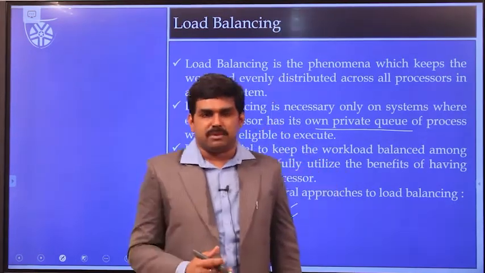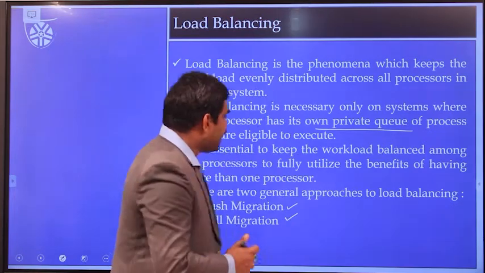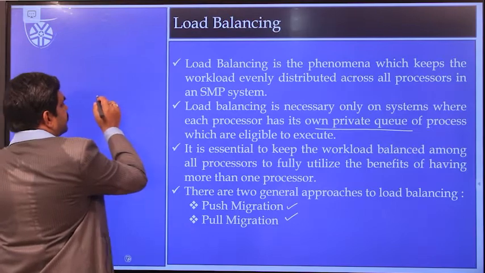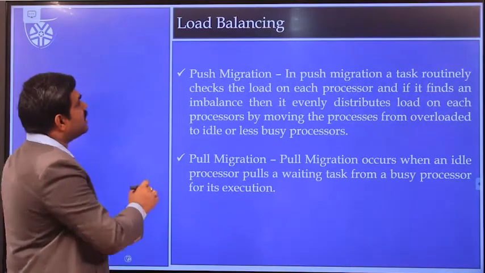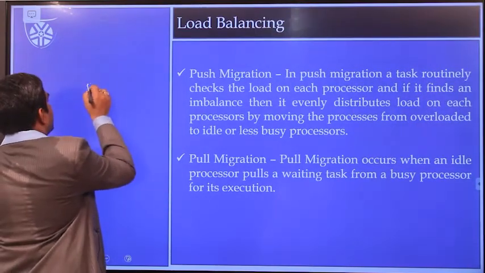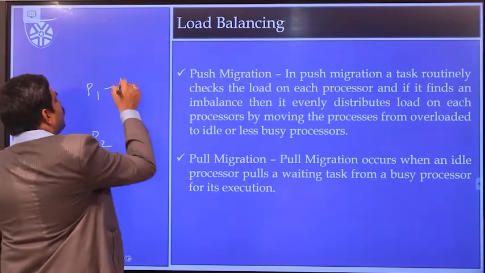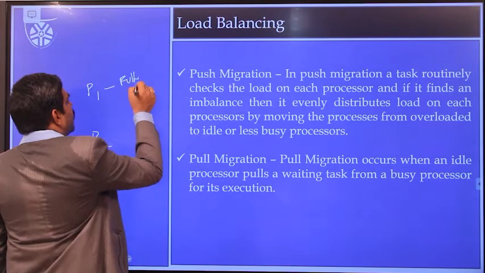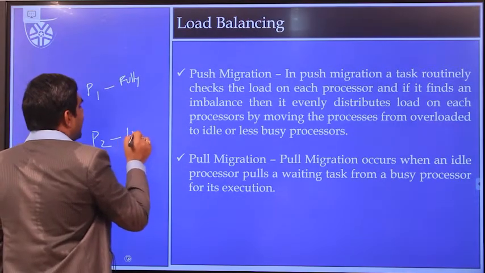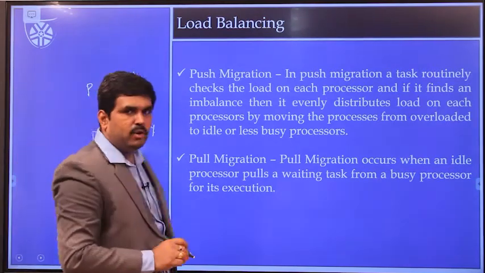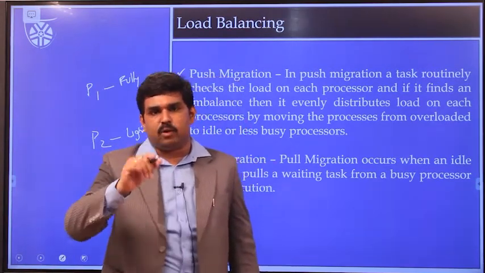Coming to push migration, for example, there are two processors, P1 and P2. P1 is a fully loaded processor and P2 is a lightly loaded processor.